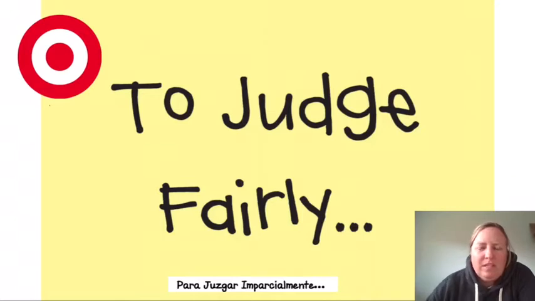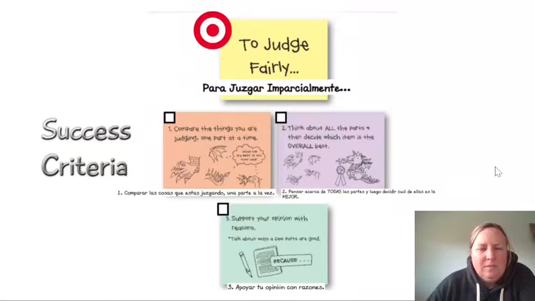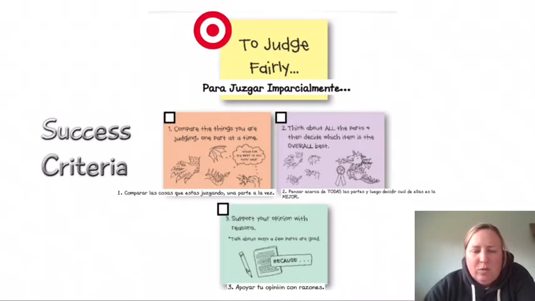But we learned some things that were really important about judging fairly, because sometimes our very first quick judgment actually doesn't give us the whole picture. So as we dug a little bit deeper, we learned that when we judge something, we need to compare all the things that we're judging one part at a time. So when we're looking at the dragons, we needed to look at the feet first, and we needed to then look at the wings, and then look at the tail. And when we took all those pieces together, we could come up with a judgment about which one was the best overall.